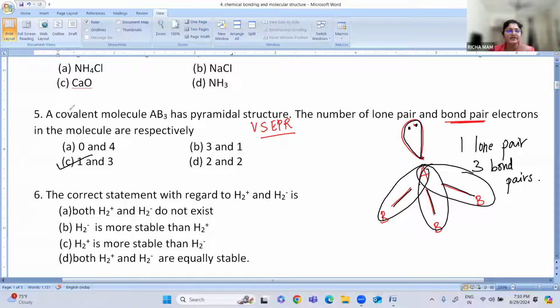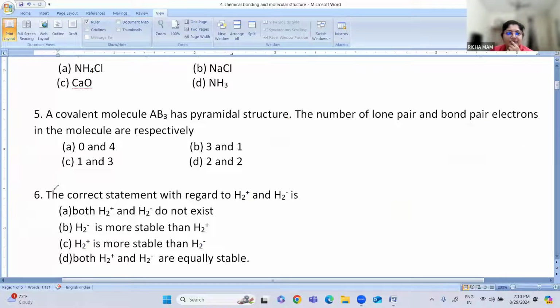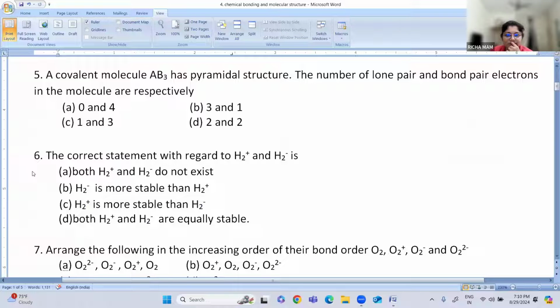Lone pairs mean these electrons are not involved in bonding, and bond pairs mean these are involved in the bonding of electrons; equal sharing of electrons takes place. Okay, so next: the correct statement with regard to H2 plus and H2 minus is: A, both H2 plus and H2 minus do not exist. B, H2 minus is more stable than H2 plus. C, H2 plus is more stable than H2 minus. And D, both H2 plus and H2 minus are equally stable.